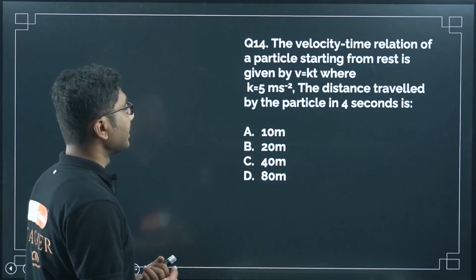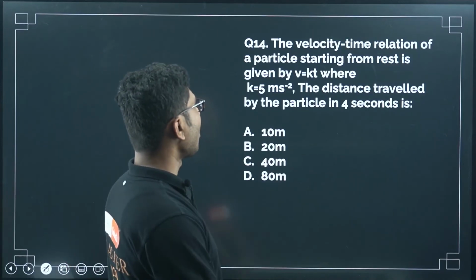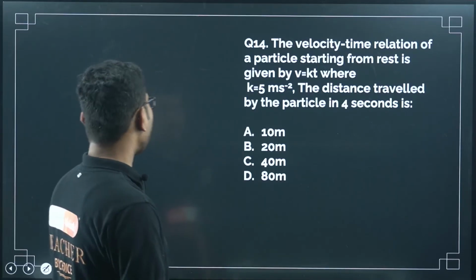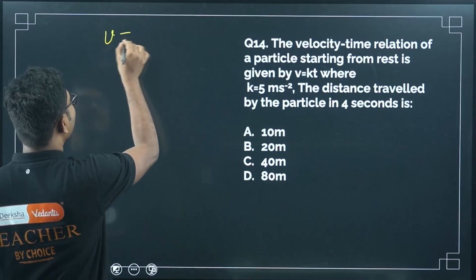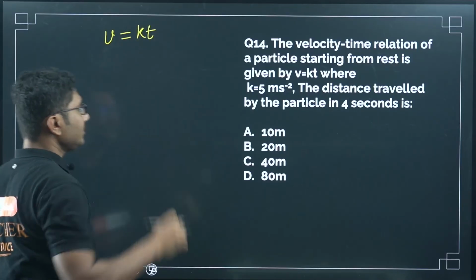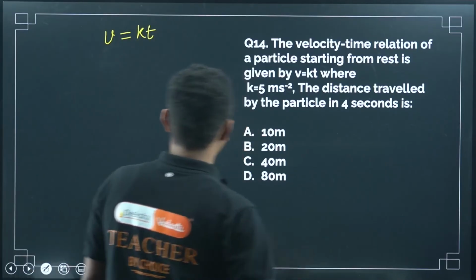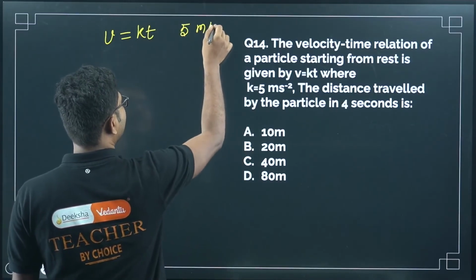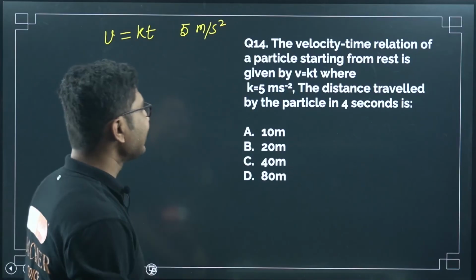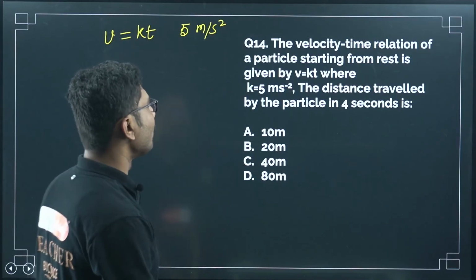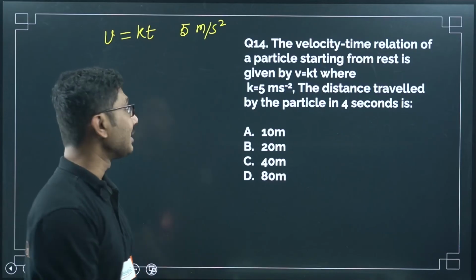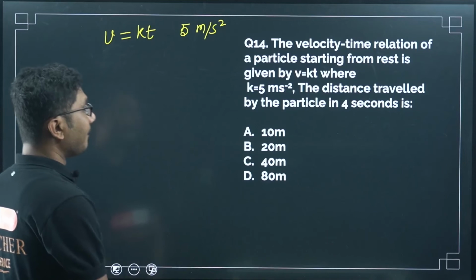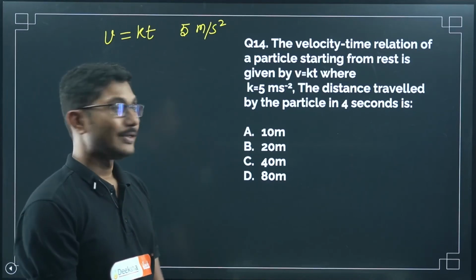Now next question. The velocity time relation of a particle starting from rest is given by v equals kt. Now velocity is directly given, v is equal to kt, where k is 5 meter per second square, it is given. What is the distance traveled by the particle in 4 seconds? Very interesting question. We will use something that we have never used.